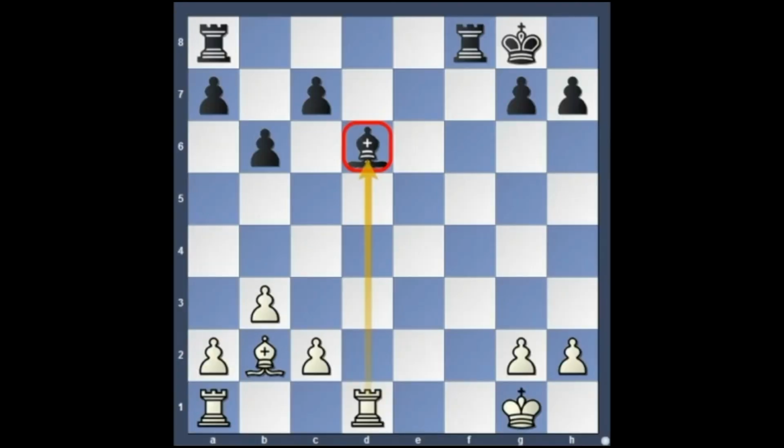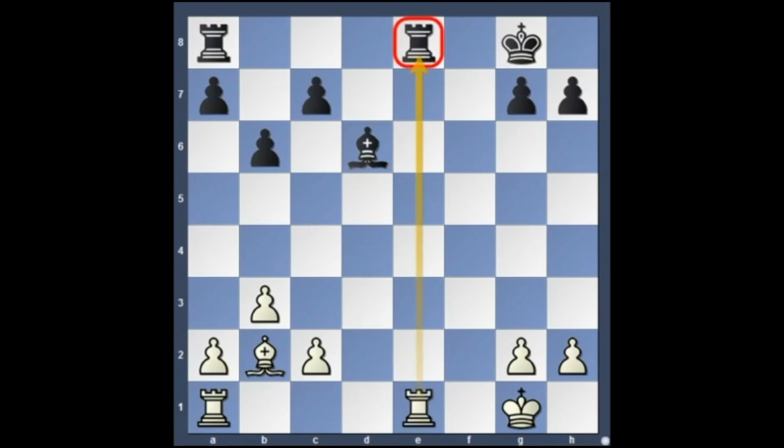That's it guys, this is the concept of winning the exchange. Always bear in mind that we have to capture the higher value pieces with our lower value pieces. That's how we win the exchange.